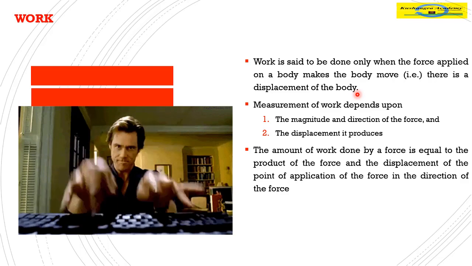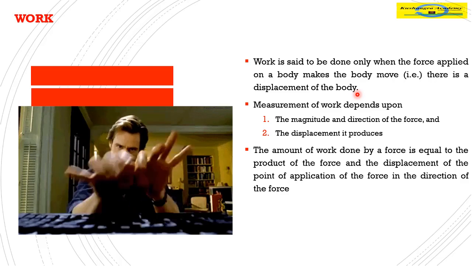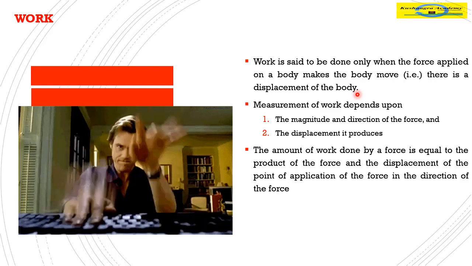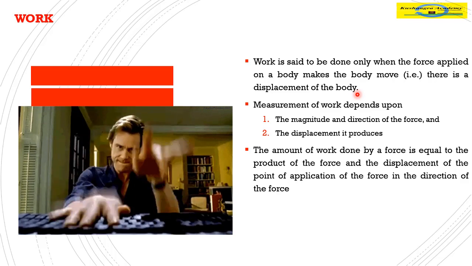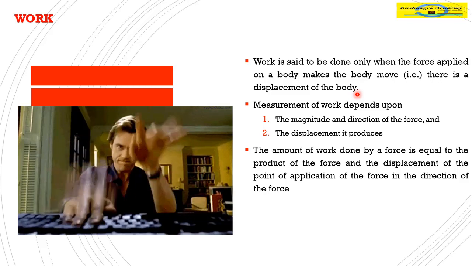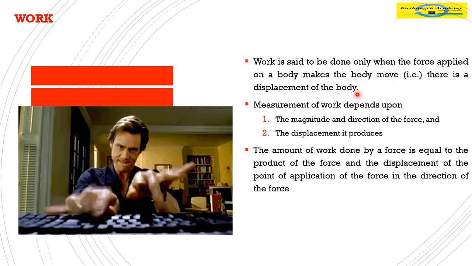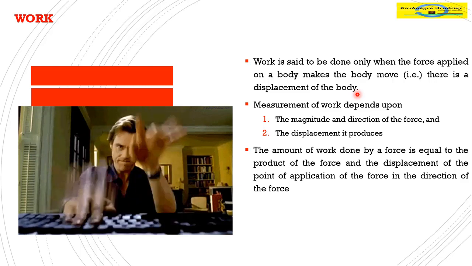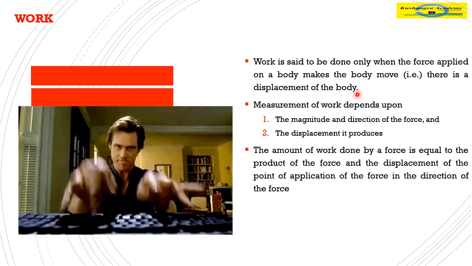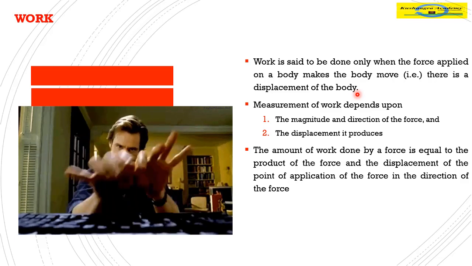Now this work definition is a definition of physics, not the usual meaning of work. For example, if you are solving a problem, a mental work is being done. That's what colloquial English means. But according to physics, no work is being done, because in physics we have limited the scope so that a force has to be applied and a displacement has to be done. When we are solving a problem, our brains are working, but there's no force and no displacement of our head. So work is said to be not done. There is zero work done in this scenario.